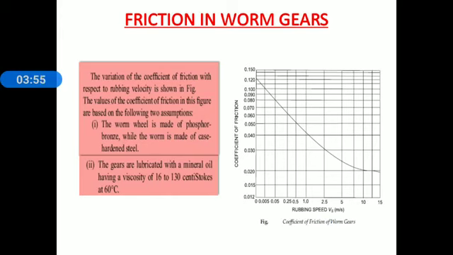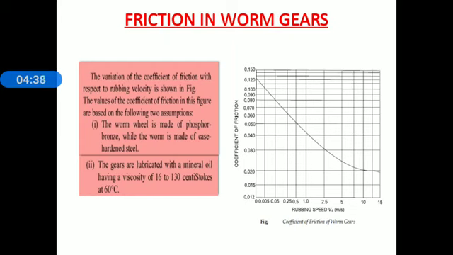The values of coefficient of friction in this figure are based on two assumptions. First assumption, the worm wheel is made up of phosphor bronze while the worm is made up of case hardened steel. Remember this. This chart is used only if the worm wheel is made up of phosphor bronze and the worm is made up of case hardened steel. In case of other material, this chart is not applicable to get the value of coefficient of friction.